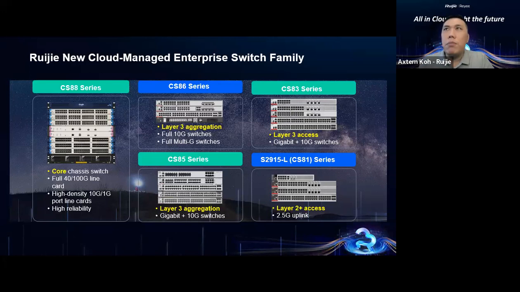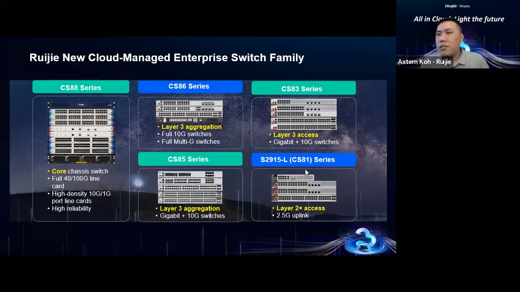Even though some of you maybe are still waiting on the series 6120 switch, right? The 6120 switch, the latest firmware already released last week, can support Reyee cloud already. For those of you still waiting for our 6120 switch series to connect to Reyee cloud, you can go upgrade the firmware, then they can be connected to Reyee cloud to do the integrations, to monitoring. All right. And we do have the CS88 series and 86 series, 85 series, 83 series, and 81 series.